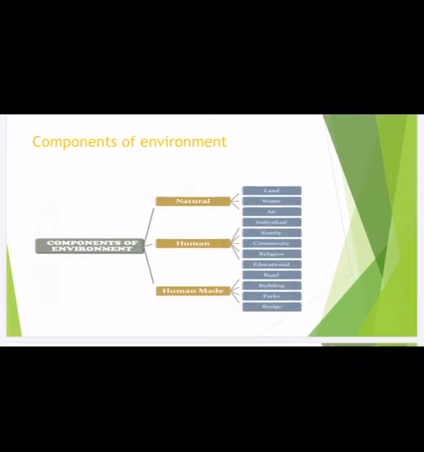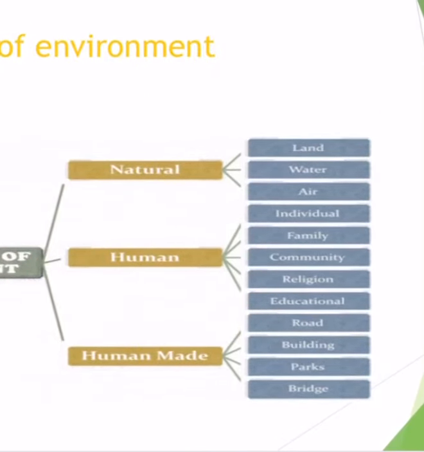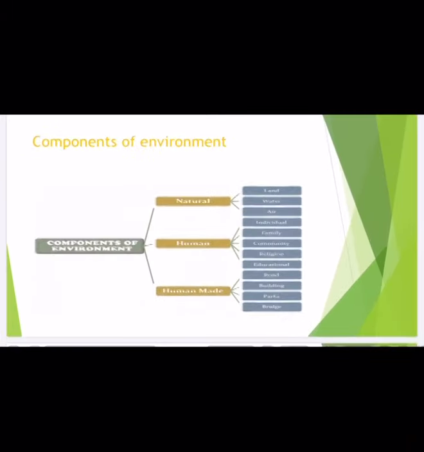Components of environment are divided into three: natural environment, human environment and human made environment. In the natural environment there are land, water and air. Let me discuss one by one. The human environment is divided into individuals, family, community, religion and education. I think you are all familiar with those words. The next one is human made. The things made by humans are called the human made environment, like roads, buildings, parks, etc. Many things are there. Let me discuss one by one.